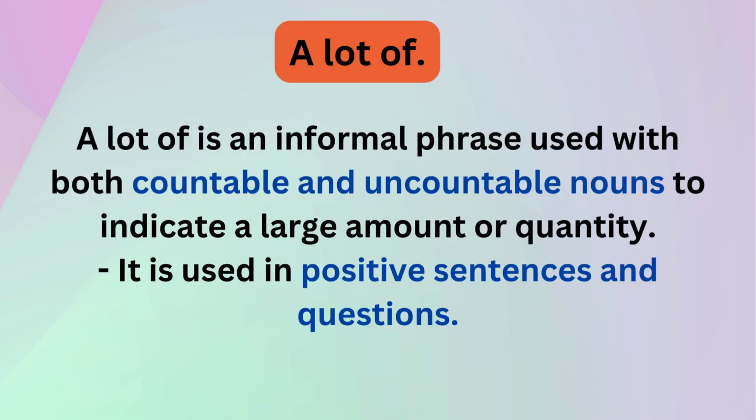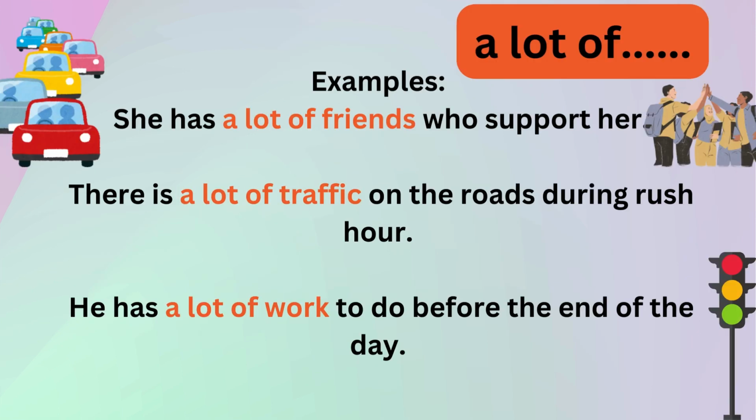A lot of. A lot of is an informal phrase used with both countable and uncountable nouns to indicate a large amount or quantity. It is used in positive sentences and questions. Examples. She has a lot of friends who support her. There is a lot of traffic on the roads during rush hour. He has a lot of work to do before the end of the day.